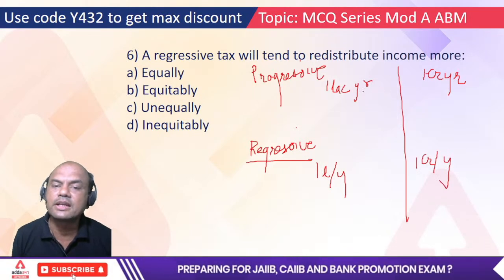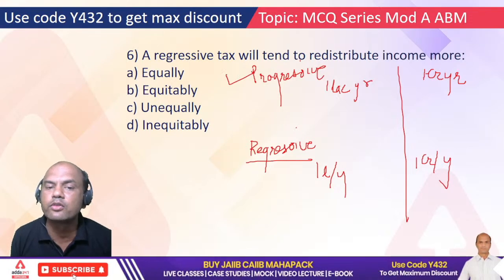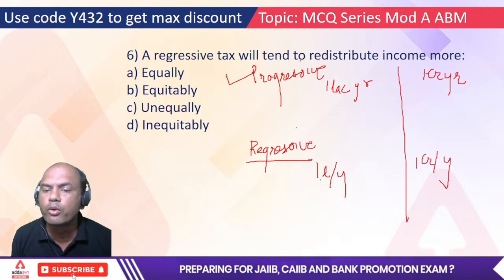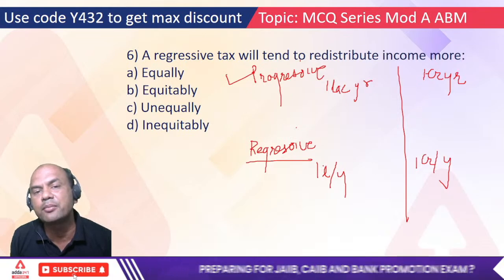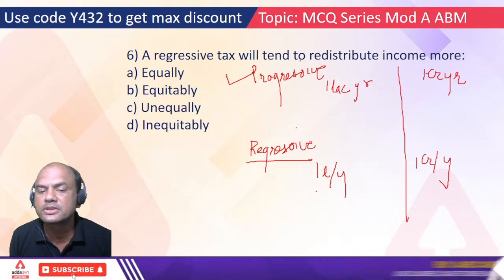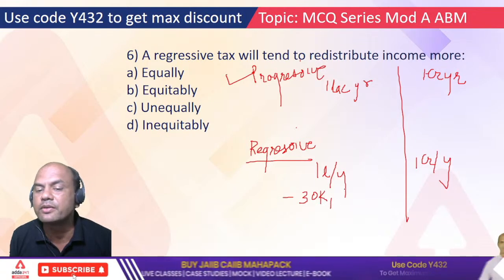Now understand the difference, which is better, and why progressive tax is better. I always propose progressive tax, not regressive. Why? Because as per this system, both the earners will have the same tax bracket. Suppose I give 30% for all. So 30% of 1 lakh is 30,000 gone, minus 30k. So what remains with me? 70k.